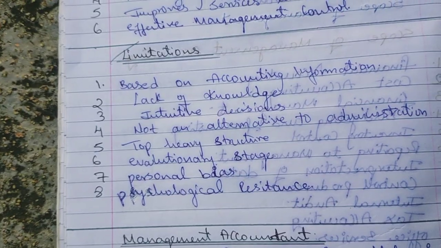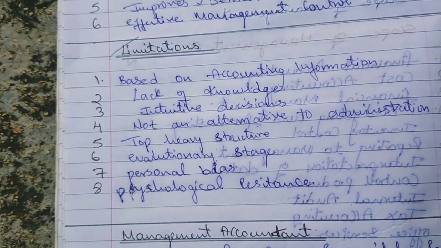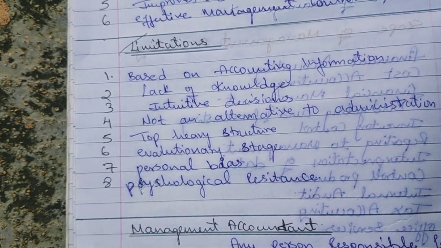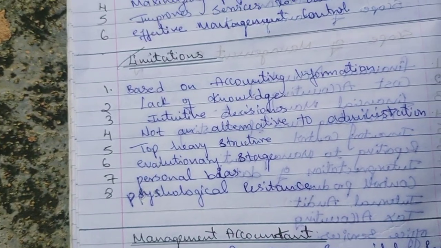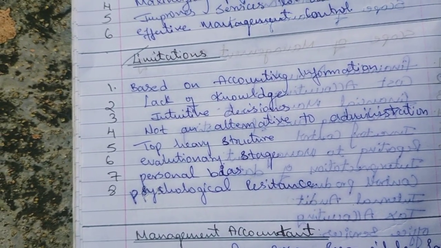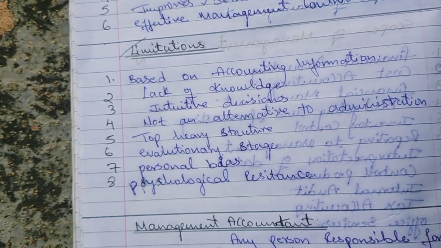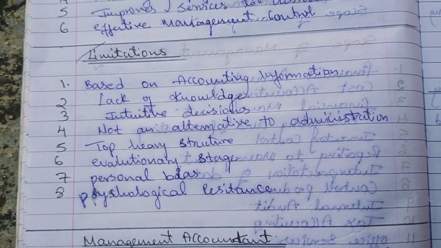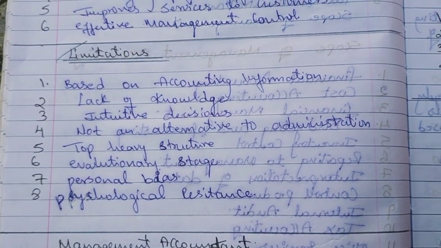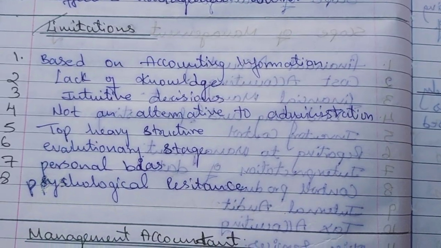Taking initiative is a problem, where predicting the future, making control, and decision making within a control is difficult, and heavy structure, personal biases, and an alternative to the administration, evaluationary stage, and these are all the limitations of management accounting.